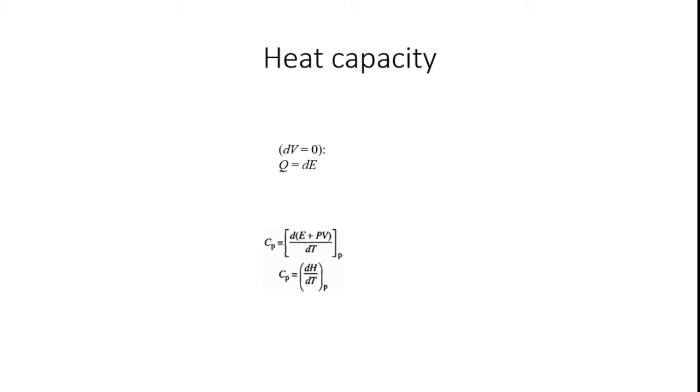So, we can study the heat capacity with the terms Q and dE, and we can express the term at constant pressure also. So, heat capacity also plays a vital role in the first law of thermodynamics.